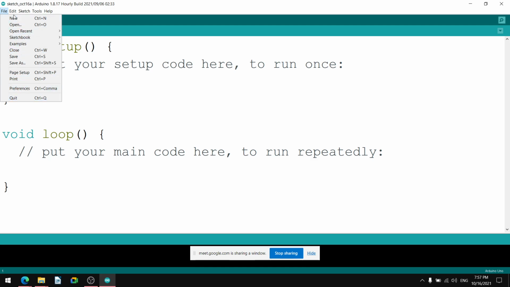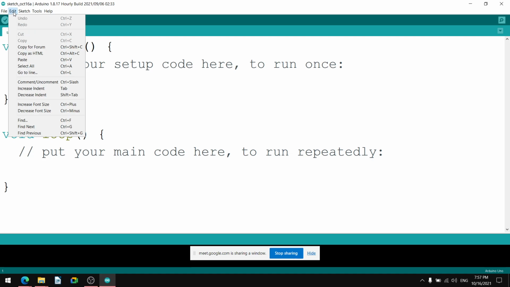Okay. Then Edit is there. In Edit: undo, redo, cut, copy, copy for forum, copy as HTML, paste, select all, go to line. Any particular line number you can directly go to. This is useful in large programs. Then comment and uncomment is there. Control slash. These are the shortcuts.